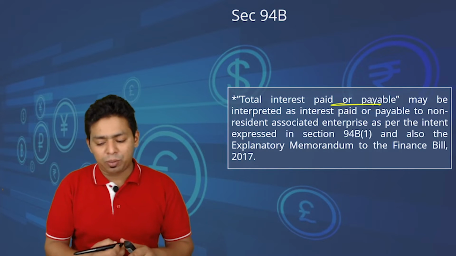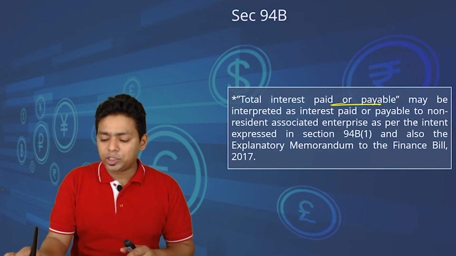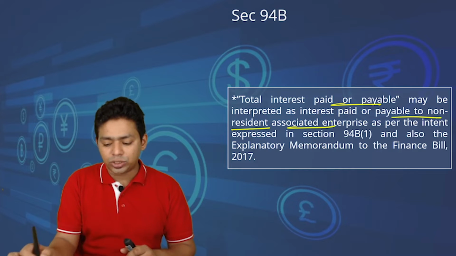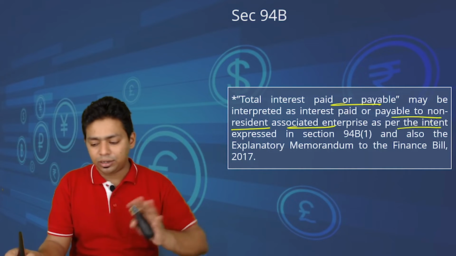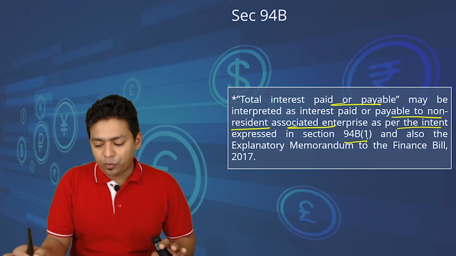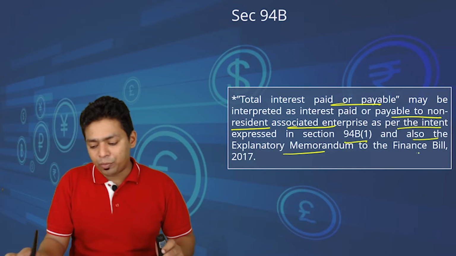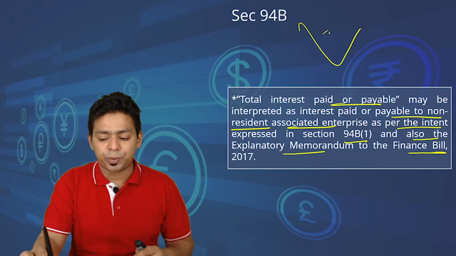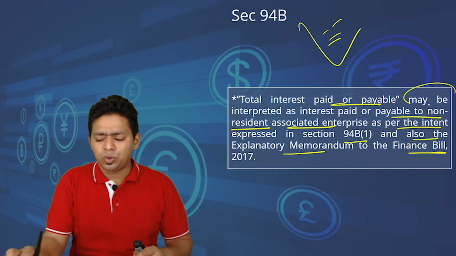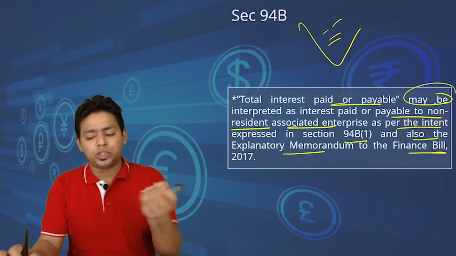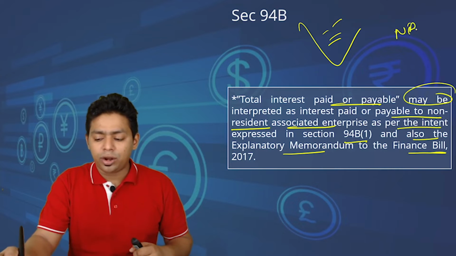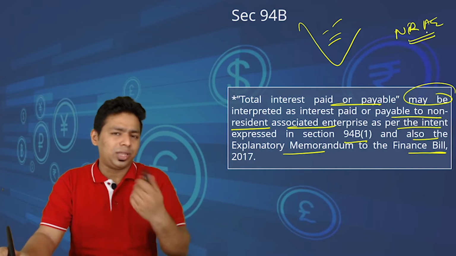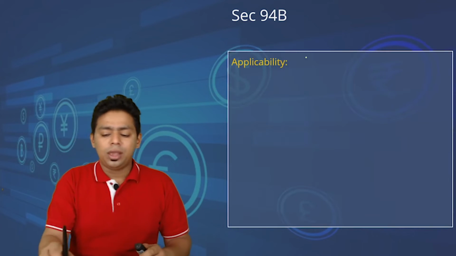Total interest paid or payable may be interpreted as interest paid or payable to non-resident associate enterprises, as per the intent expressed in 94B and also the explanatory memorandum of the finance bill. So total interest means which interest, whether it covers any interest paid to an Indian bank also. So they are saying no, you should interpret it as interest paid to the non-resident associate enterprise. So that is just the interpretational matter.